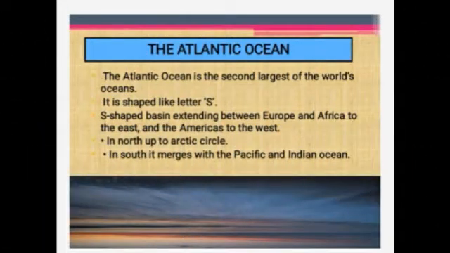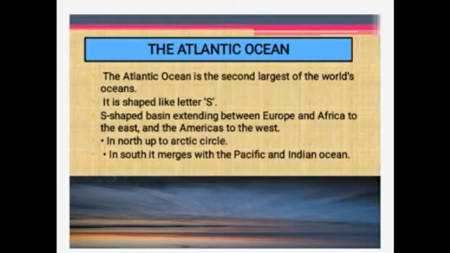Next we are going to see the Atlantic Ocean. The Atlantic Ocean probably got its name from the legendary island of Atlantis. This ocean is bordered by North America and South America in the west, and by Europe and Africa in the east, and it is the second largest of the world's oceans. And what shape is this ocean? It is shaped like the letter S, and the coastline of the Atlantic Ocean is highly indented. Thus its coastline is longer than the coastlines of the Pacific Ocean and the Indian Ocean put together.